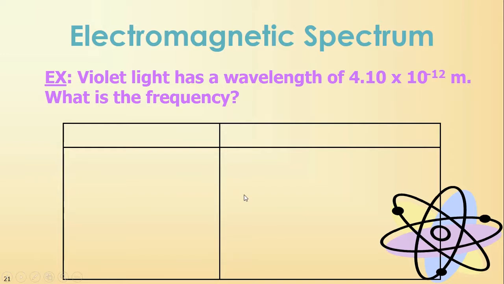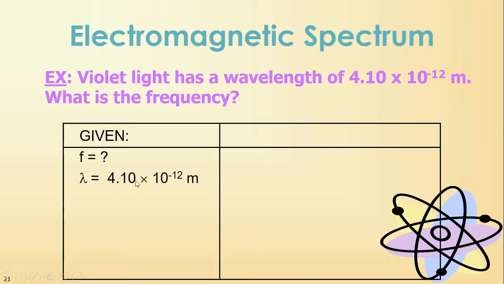So let's practice. Here we've got a question. It says, violet light has a wavelength of 4.10 times 10 to the minus 12 meters. What is its frequency? First let's write down what's given to us and what we want. We want frequency, in per seconds, or hertz. What is given to us?